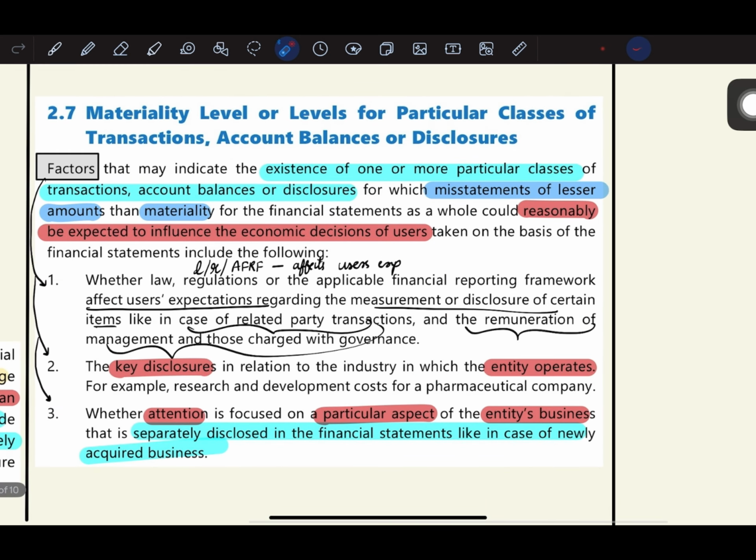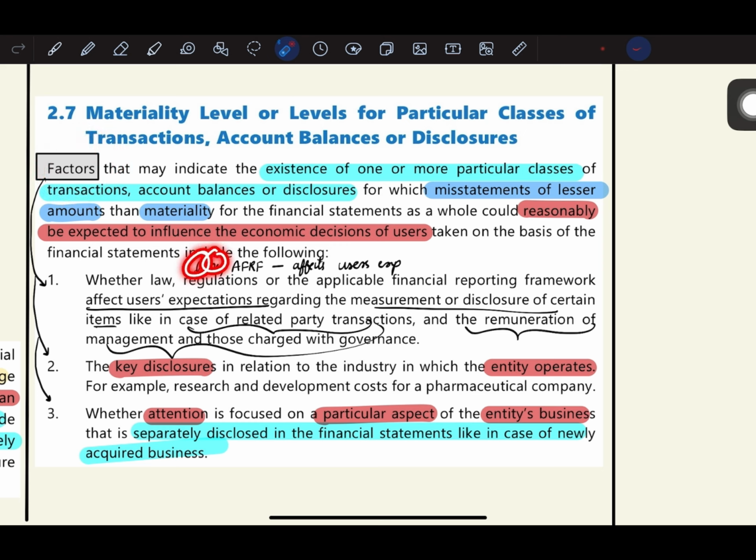Next, materiality level or levels for particular class of transactions, account balances, or disclosures. So these are factors that may indicate the existence of one or more particular class of transactions, account balances, or disclosures for which misstatements of lesser amounts than materiality could reasonably be expected. So for particular transactions, account balances, and disclosures, we might assume that a lower level of misstatement could be material. So what are the factors which will help in determining that? There are basically three factors.